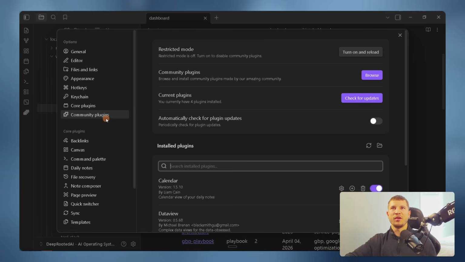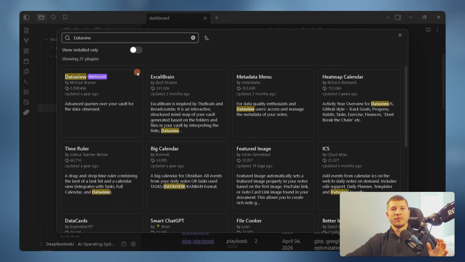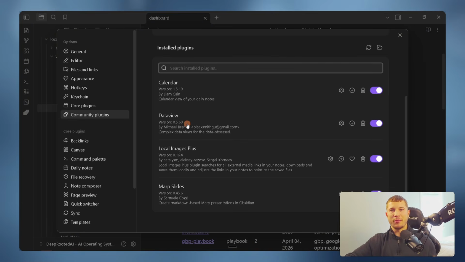We're going to hop into our community plugins once again, click on browse, look up Dataview by Michael Brennan, and go ahead and install that. Again, you'll know it's installed properly when you see it in your installed plugins and this enable switch is on.